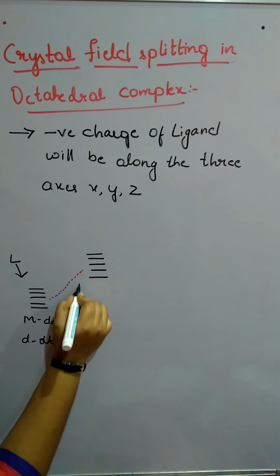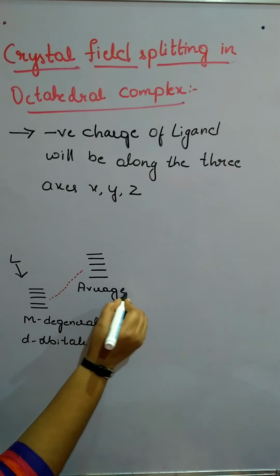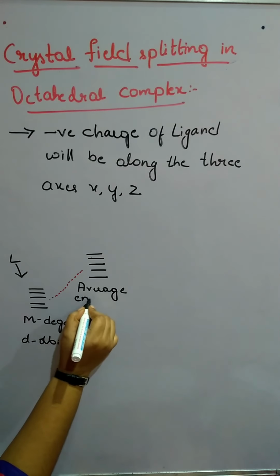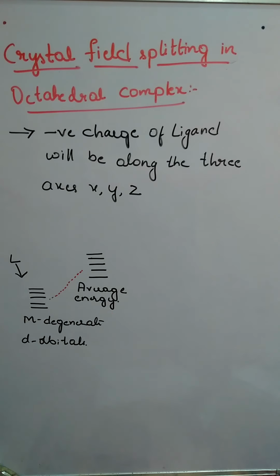So this is called the average energy of d orbitals. So with one more diagram, we can also understand this.